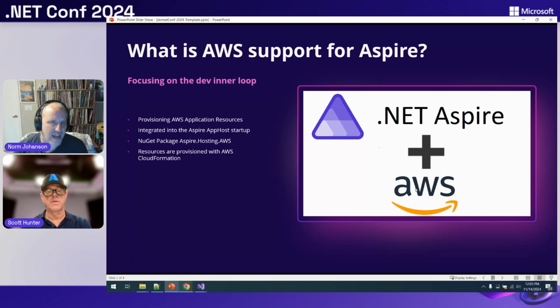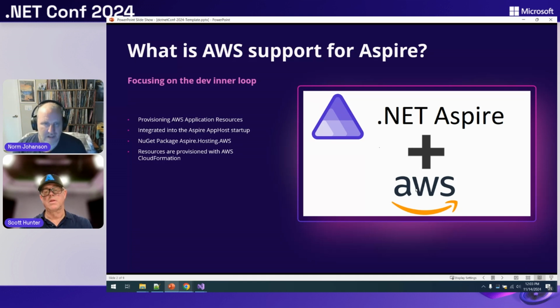So today, everything that we've delivered for Aspire is all in a NuGet package out there called Aspire Hosting AWS. You can add that to your Aspire App Host project, and everything that we show today can be lit up for you. So for us, we're going to do our provisioning of resources using a service from AWS called AWS CloudFormation.